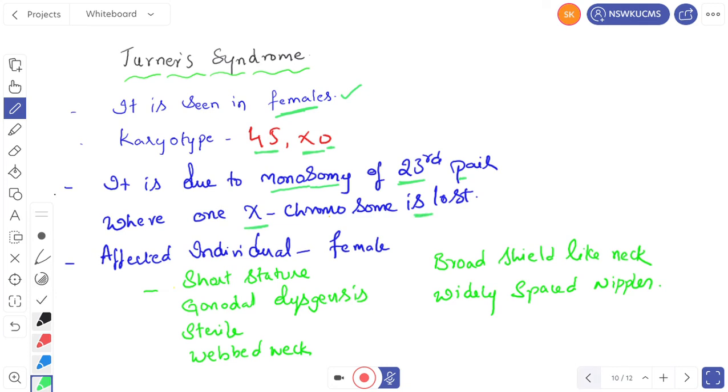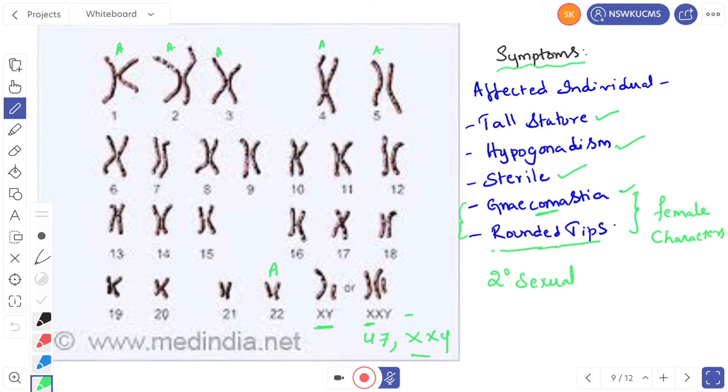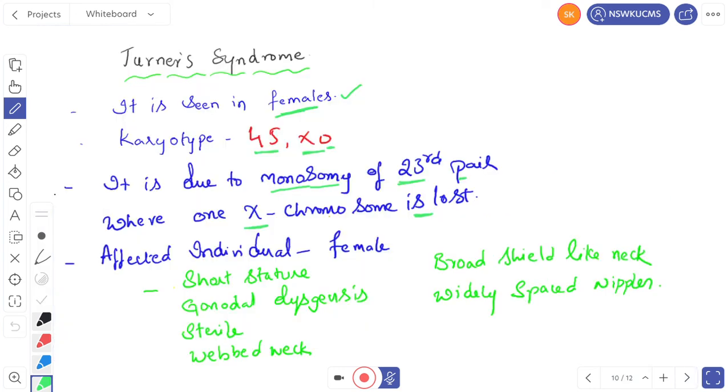For example, you can see here. Here it is XX, it should be XX. I'm taking this one. So here only one X chromosome is present, this is absent. In the 23rd pair, there is only one X chromosome, right? Then it is called Turner syndrome, and the affected individual is female.